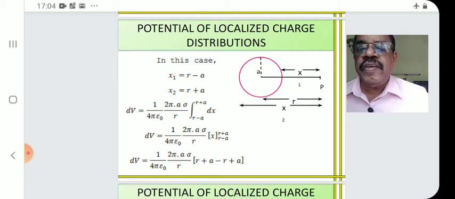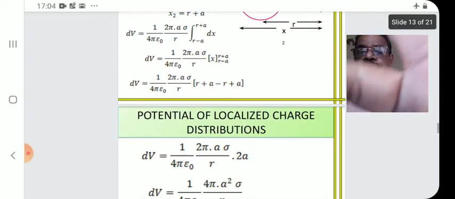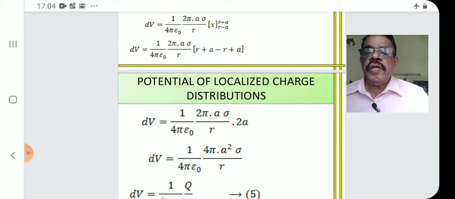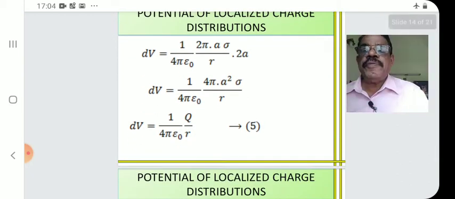So inside the bracket we get r plus a minus of r minus a, and r cancels. We get 2a inside. So here 2a is put. V is equal to 1 by 4 pi epsilon 0, 2 pi a sigma by r, 2a. 2 into 2, 4. That is V is 1 by 4 pi epsilon 0, 4 pi a square sigma by r.